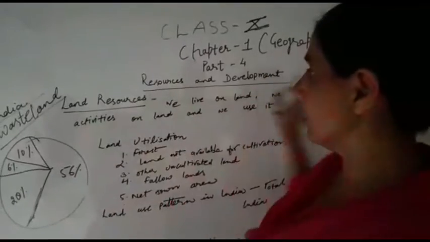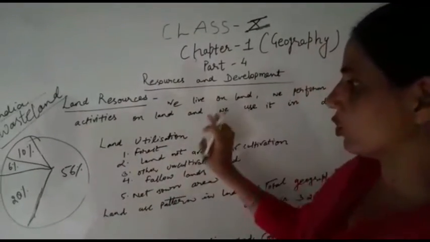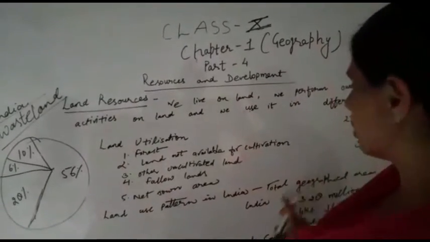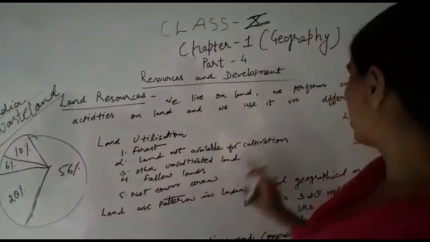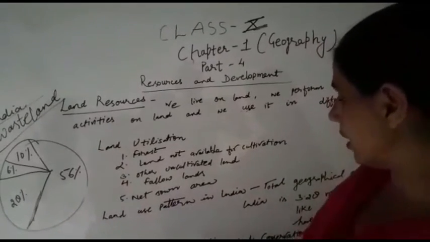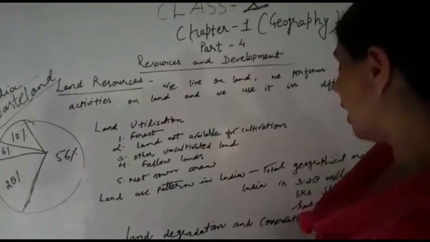So this is the total discussion about land resources, land utilization, and total geographical area. After that we had land degradation, conservation and measures.